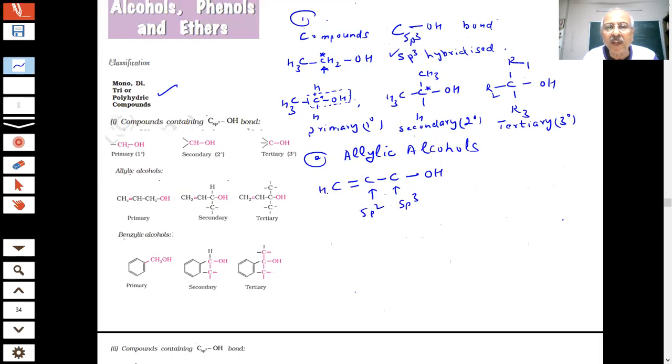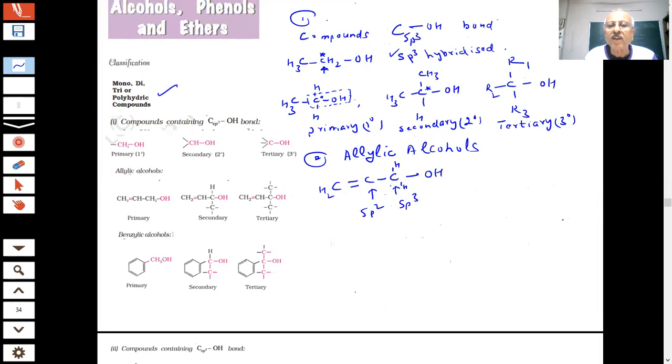So if I put it like this, CH2, and how many hydrogens are here? 1 and 2. So what is this? This is called allyl alcohol. See, what is an allyl group? Carbon next to the OH is sp3 and the next carbon is sp2, students. Such groups are called allyl groups. This is an example of allyl alcohol.